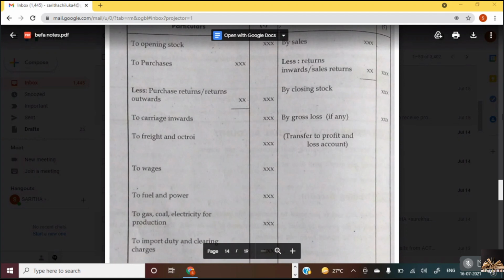And how do we come to the closing balance? We do the debit total and we do the credit total and deduct the difference. The difference would be the balancing amount. Isn't it? This is how we prepare the ledger accounts. Like that, we have all the ledger accounts such as salaries account, rent account, furniture account, machinery account. Okay, then from the closing balances, we prepare the trial balance.